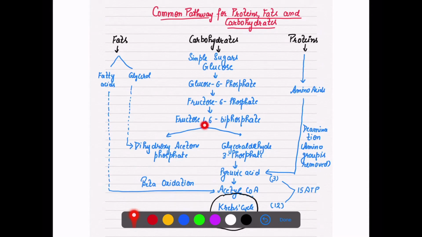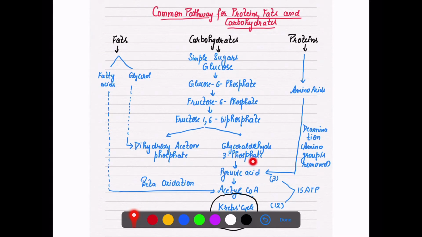And this fructose 1,6 biphosphate will dissociate into two forms, that is dihydroxyacetone phosphate as well as glyceraldehyde 3 phosphate. And from glyceraldehyde 3 phosphate it will enter the cycle and pyruvic acid is formed.